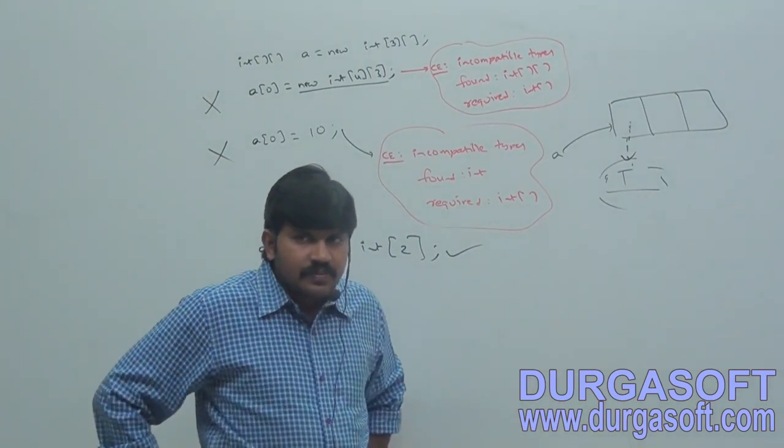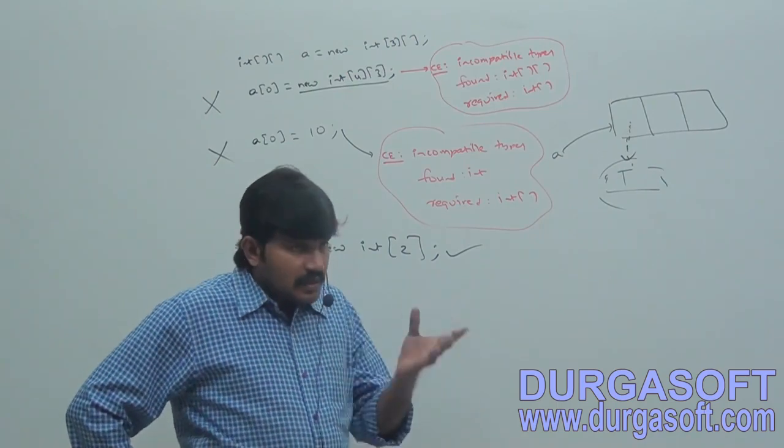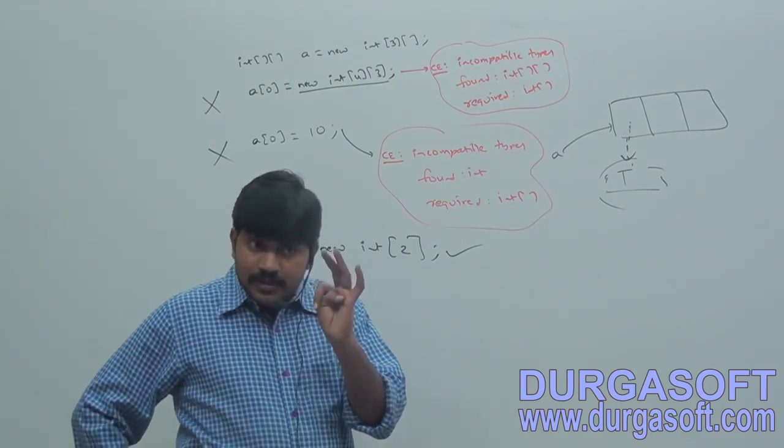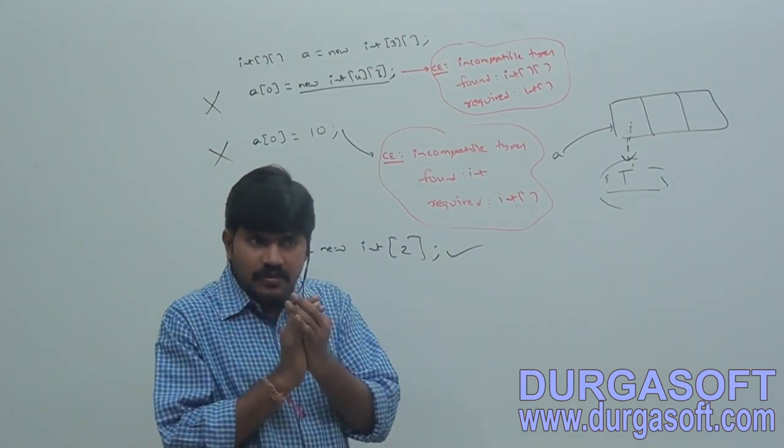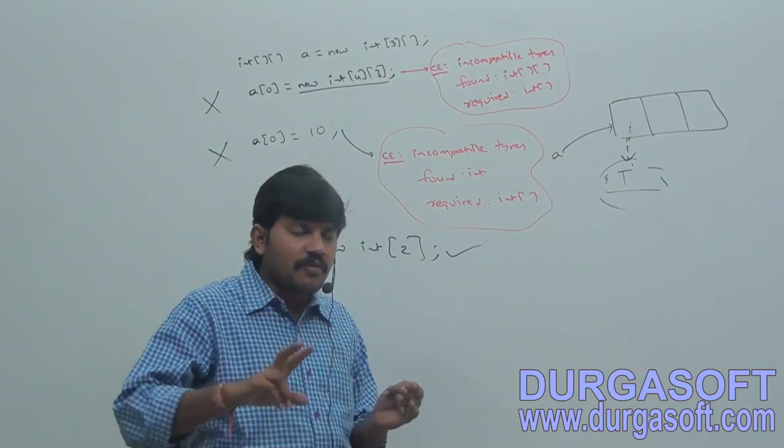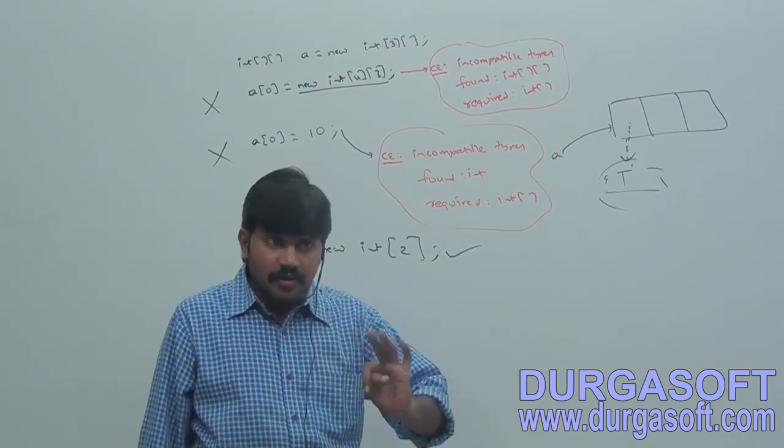So here, have you observed, whenever we are assigning one array to another array, which things must match? Dimensions must match, and types must match: both should be int type, or both should be char array type. Dimensions and types. What about sizes? Are sizes required to match or not? Not required to match. Take a note.